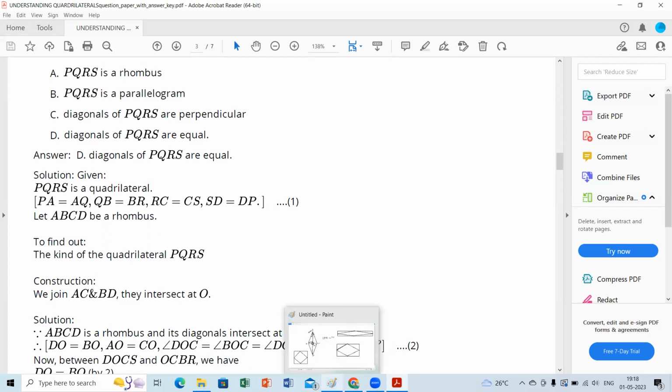In which chapter is it? I think it is in triangles and their properties. Triangles and their properties. We have 4 theorems.